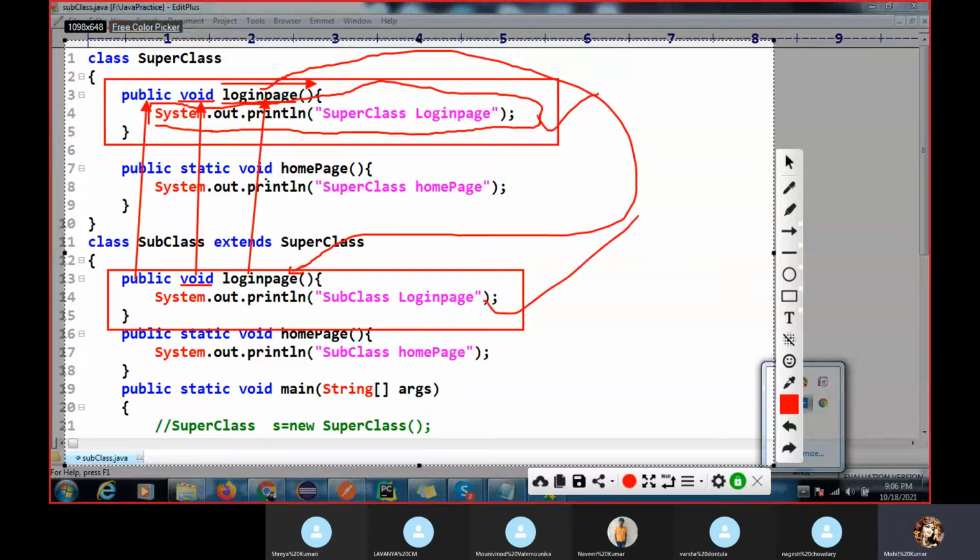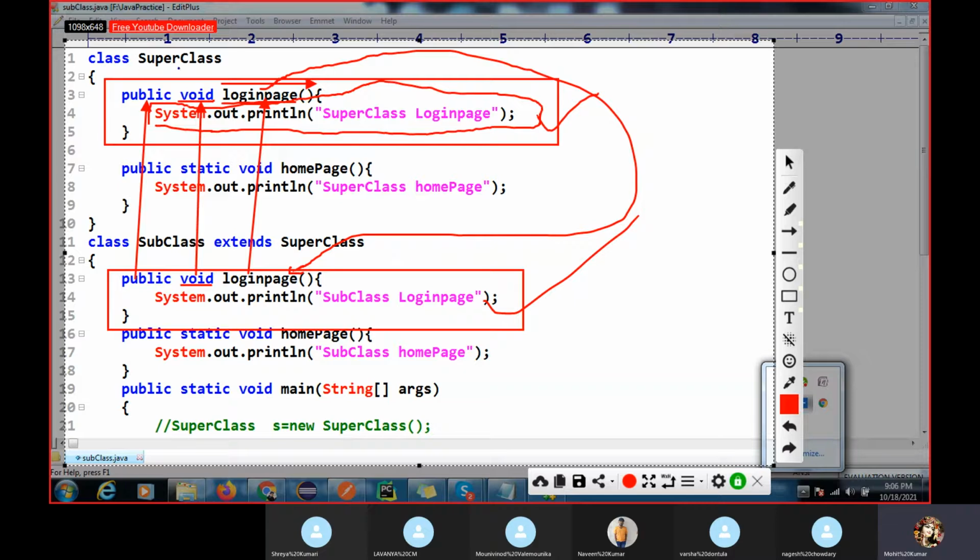First of all, we have to see how to define method overriding. Sorry, this is method overriding, not method overloading. So what is method overriding? Redefining a superclass non-static method as a non-static method in the subclass with the same prototype or the same method signature, but with a different implementation. This is called method overriding.